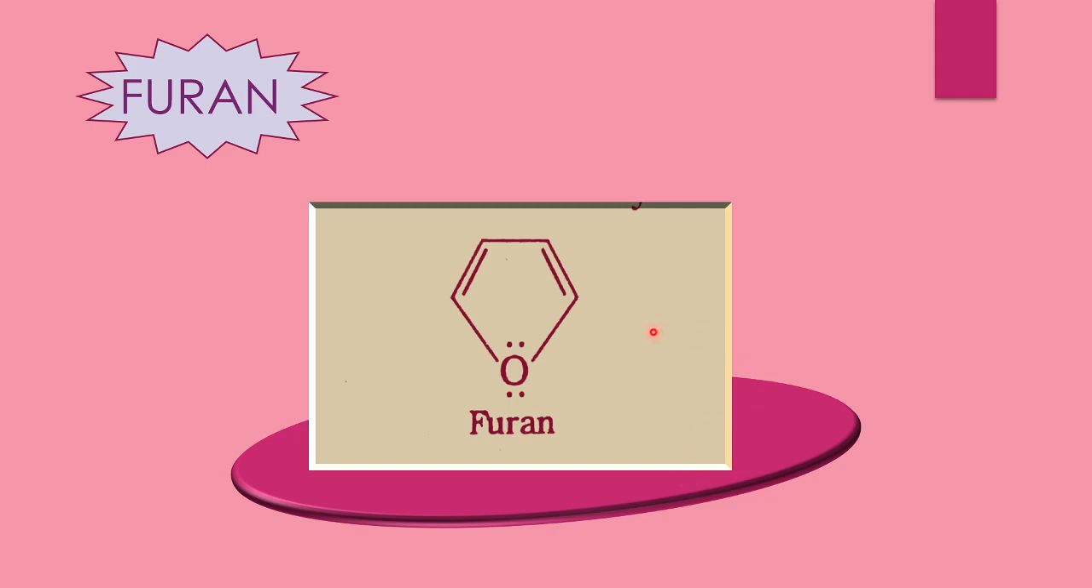Here is the structure of furan. It is a five-membered cyclic compound in which one of the carbon atoms is replaced by oxygen. This oxygen is a heteroatom, and you have to draw this type of structure, which is furan.